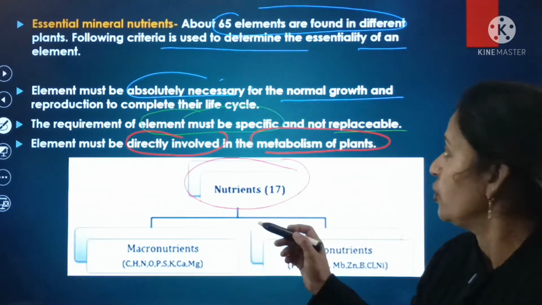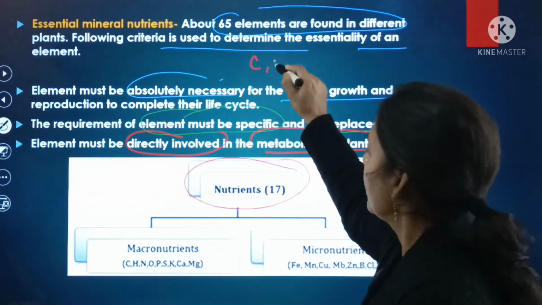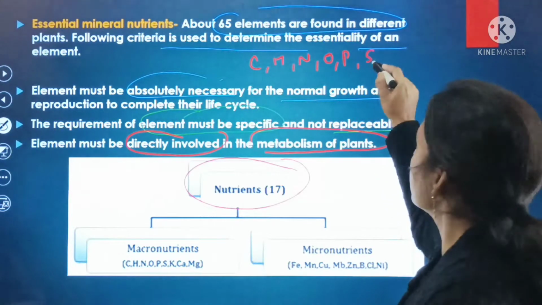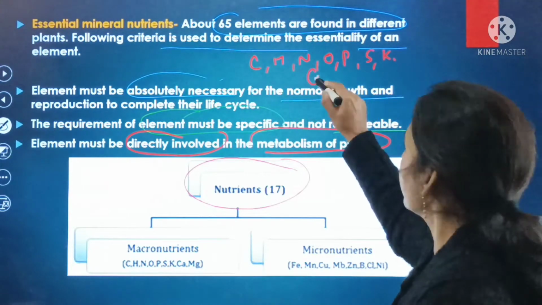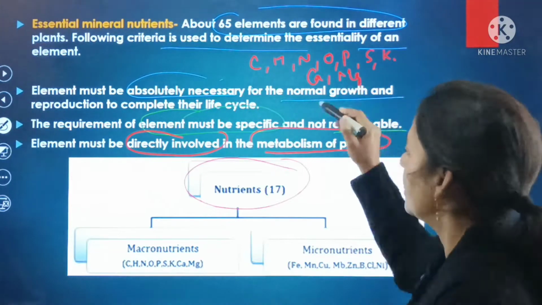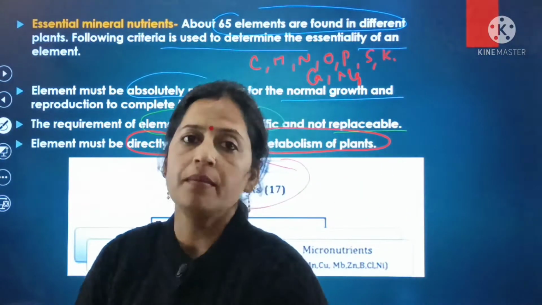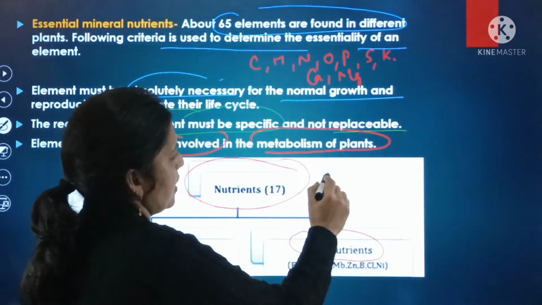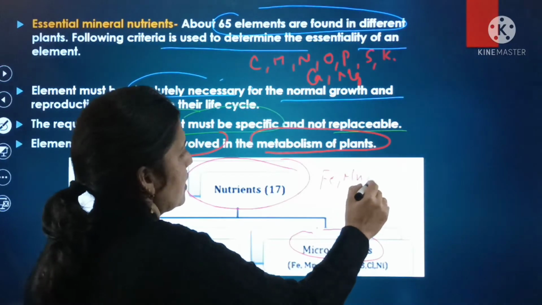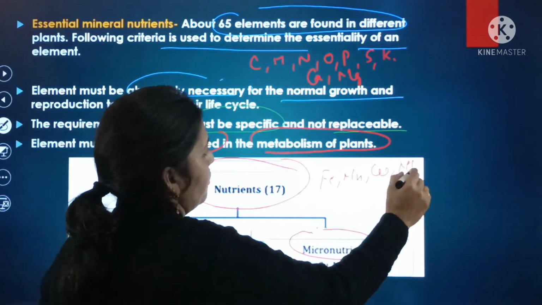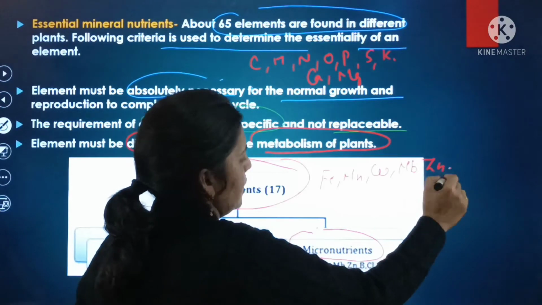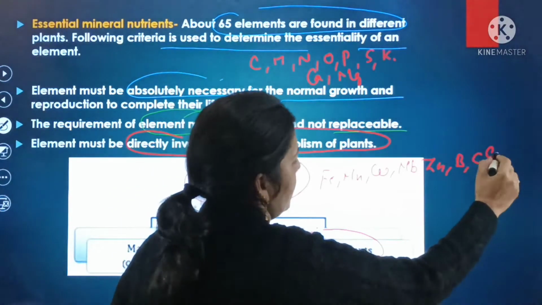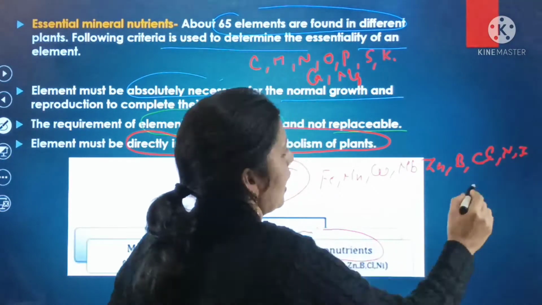In case of the macronutrients, the various macronutrients are carbon, hydrogen, nitrogen, oxygen, phosphorus, sulfur, potassium, calcium and magnesium. So here these are the various types of the macronutrients. Second one is the micronutrients, and the various micronutrients are iron, manganese, copper, molybdenum, zinc, boron, chlorine and nickel.